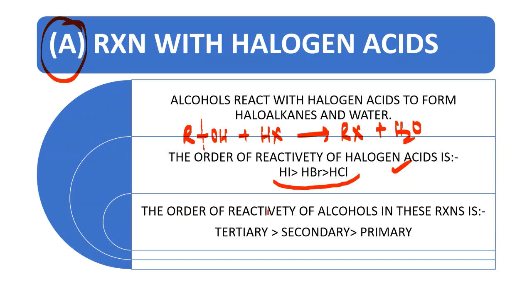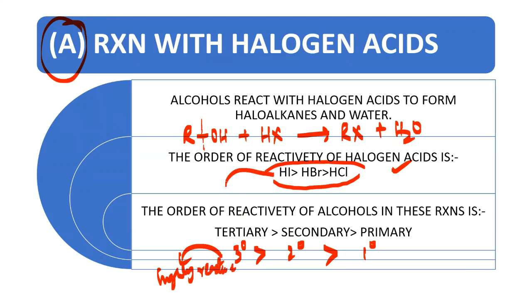And now look here, the order of reactivity of alcohols in these reactions. The order of reactivity of alcohols will be 3 degree greater than 2 degree, 2 degree greater than 1 degree. So halogen acids order of reactivity is HI, HBr, HCl. Greater is HI. And in case of alcohols, greater is 3 degree alcohol. That means 3 degree alcohol is highly reactive here. And in case of halogen acids, HI is highly reactive. Please remember that important point. Okay. So let us go further.